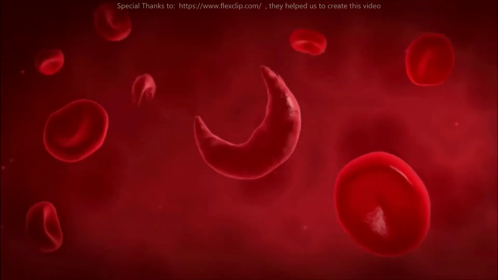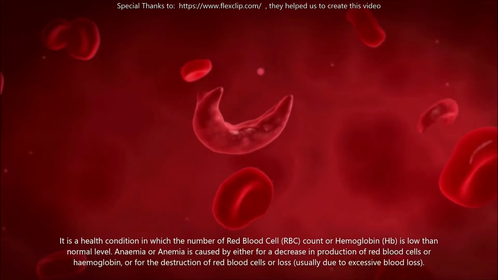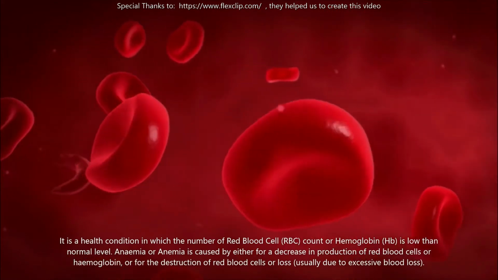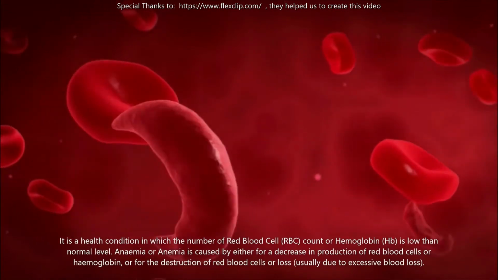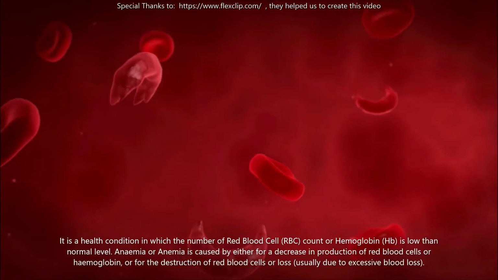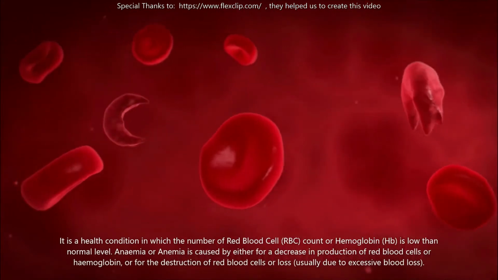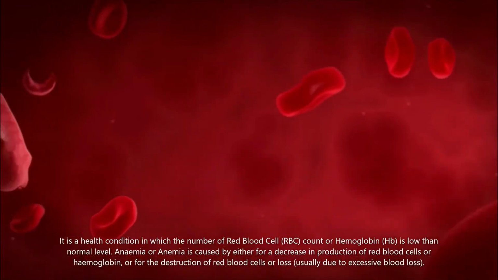Anemia is a health condition in which the red blood cell (RBC) count or hemoglobin (Hb) is lower than the normal level. Anemia is caused either by a decrease in production of red blood cells or hemoglobin, or by the destruction or loss of red blood cells, usually due to excessive blood loss.